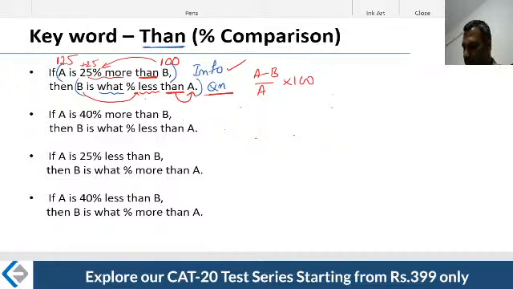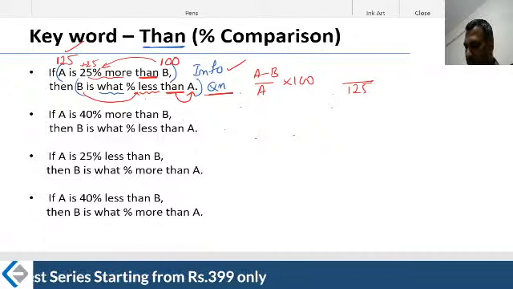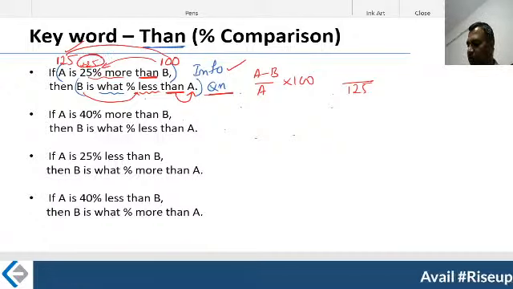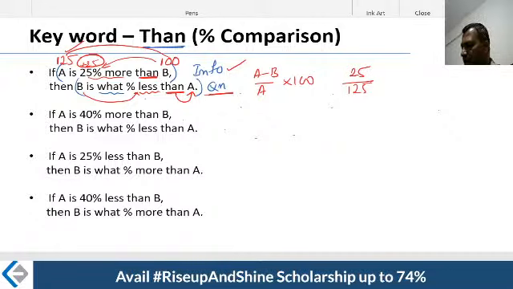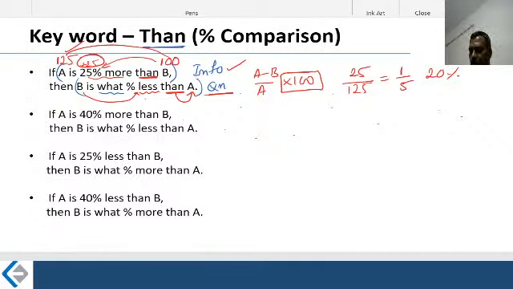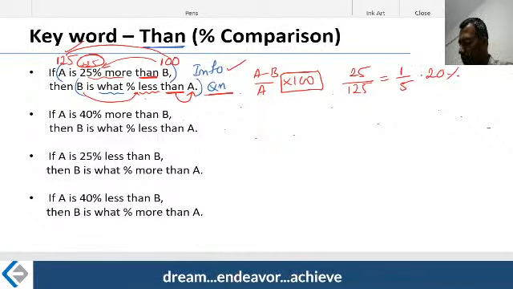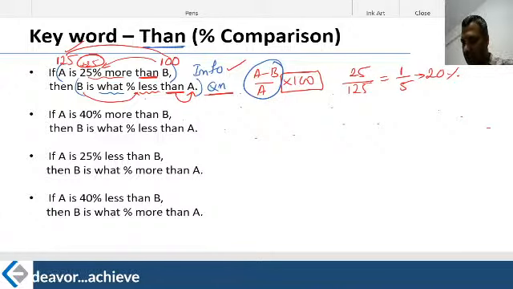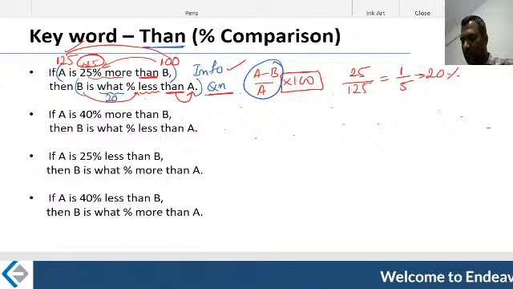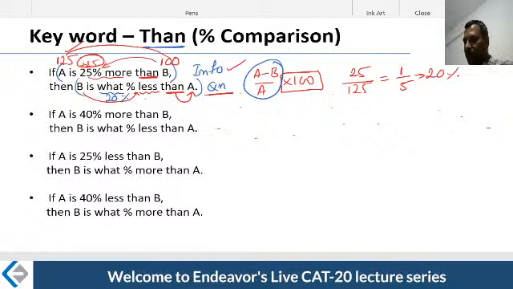Let's go there. What is A here? The dummy value of A is 125. What is the difference between these two numbers? Of course, the difference is 25. What is the fraction equivalent? The fraction equivalent is 1 by 5. What do you mean by 1 by 5? 20%. I don't need this 100. It's a black box. We learned that in the first class itself. Fraction, if I get, we know how to convert it to percentage. From fraction, we can directly go to the percentage. Therefore, what matters is only this portion. Therefore, this is 20%. Therefore, your answer is B is 20% less than A.